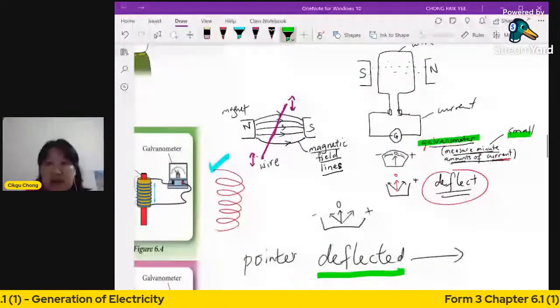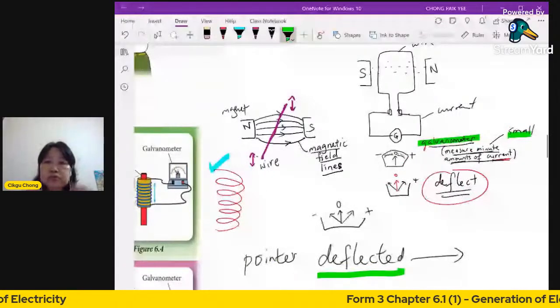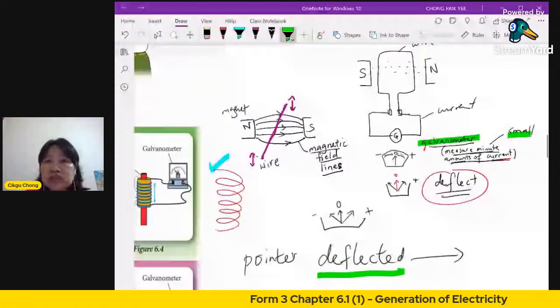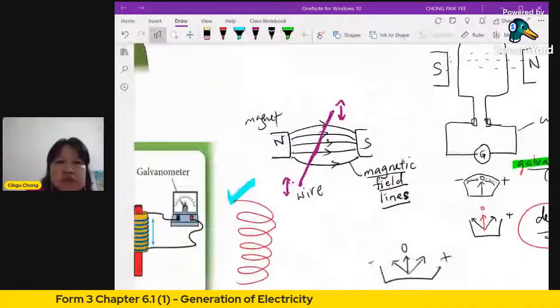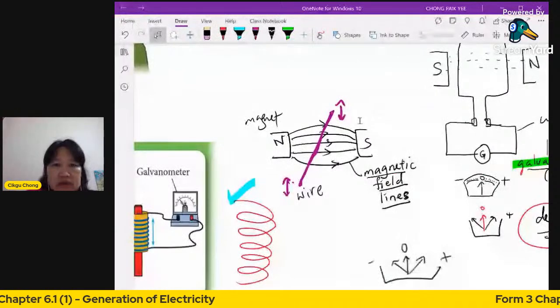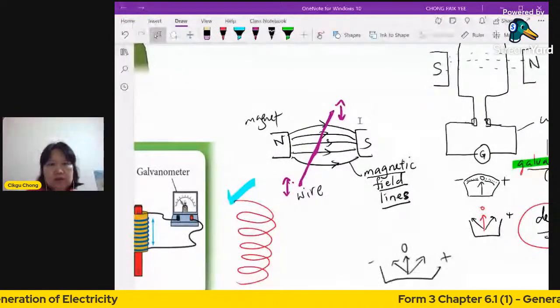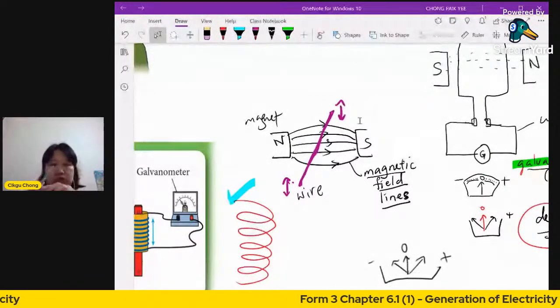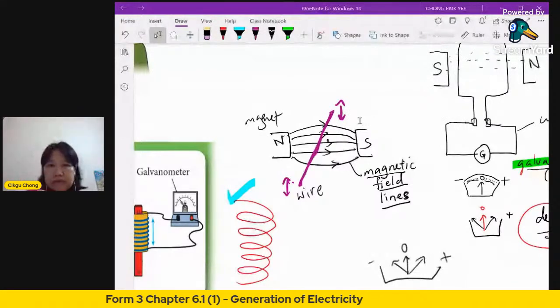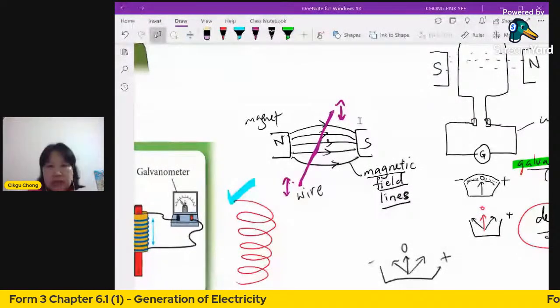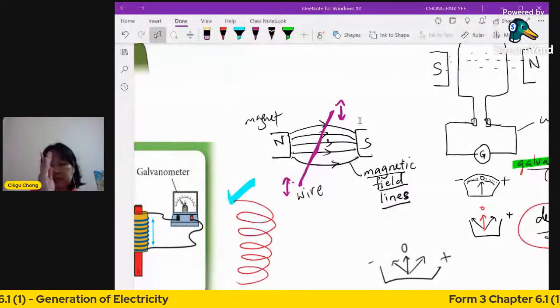So when you want to produce induced current, your wire, this purple thing is the wire, all right? This is the movement, up, down, up, down. Your wire has to move between your two magnets, up, down, like that. When you go down, the needle, the pointer will move one way. When you move it up, it goes the other way.